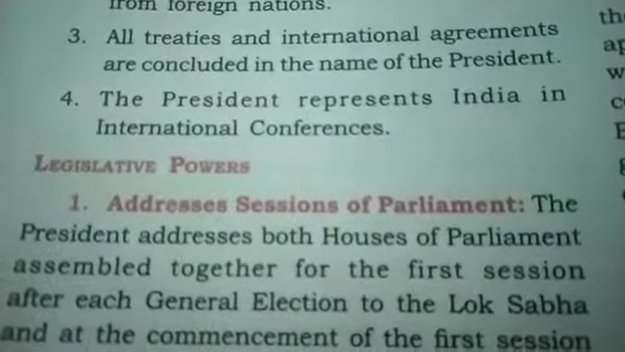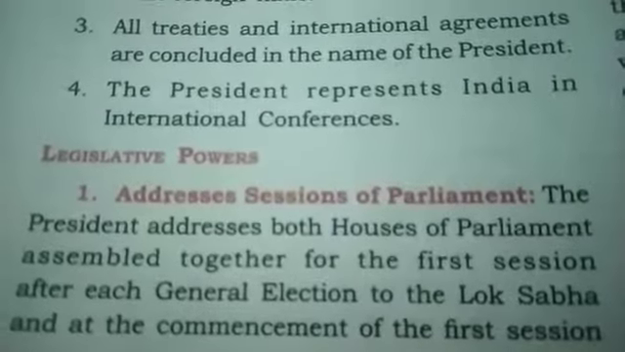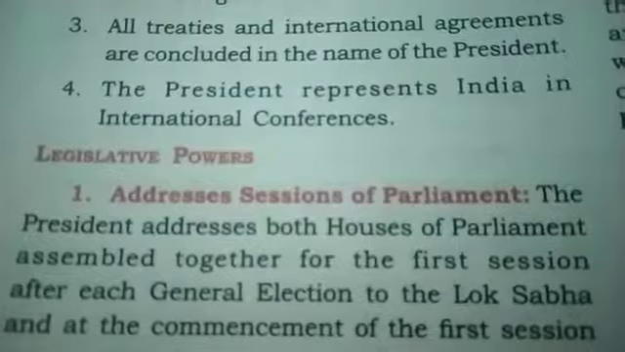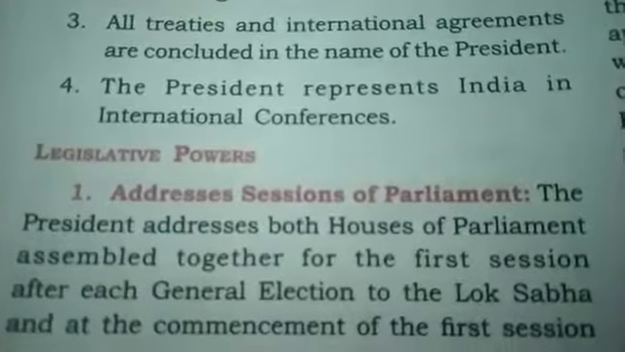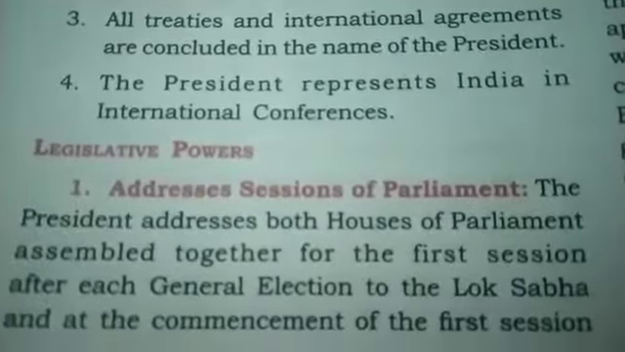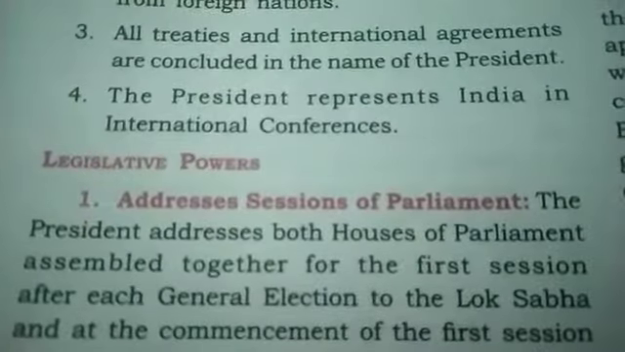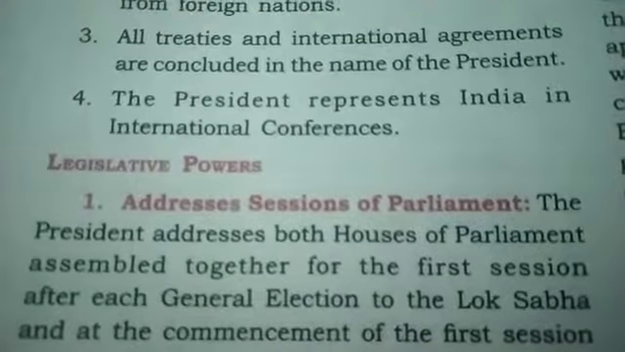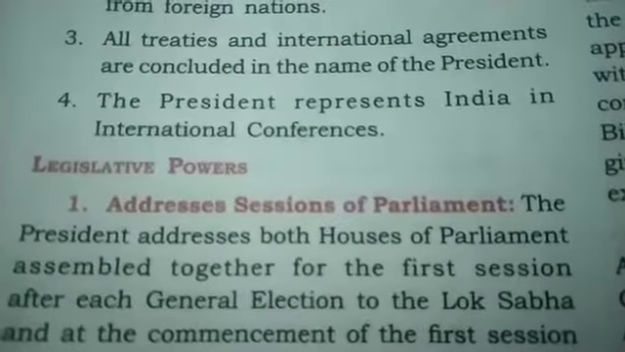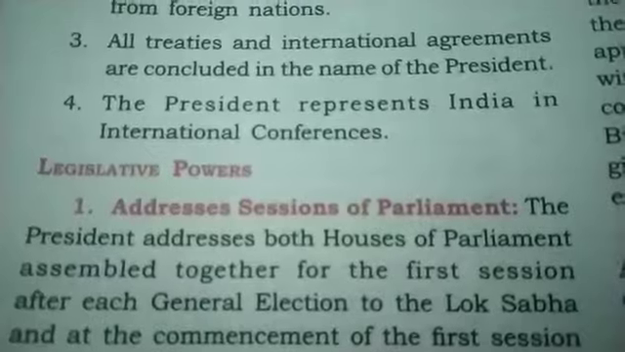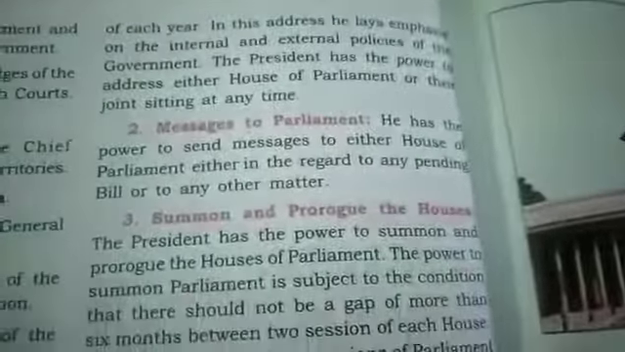Now next, children, is the legislative power. Now, addressing the session of the parliament. This is his legislative power. In this, the president addresses both the houses of parliament when they come together at the first session after the general election of Lok Sabha. When the general election, where the ministers are directly elected by the people, is over, and the first session is held with both houses, Lok Sabha and Rajya Sabha, the members of both houses meet together. In that joint session, the president addresses the members. So in the first session, he is the person who addresses the session, children.